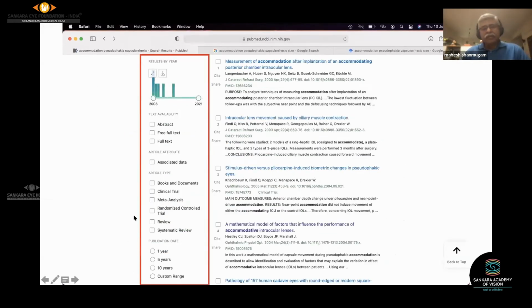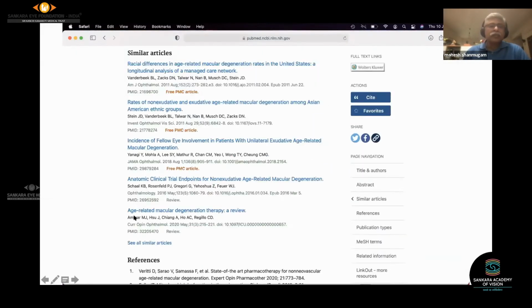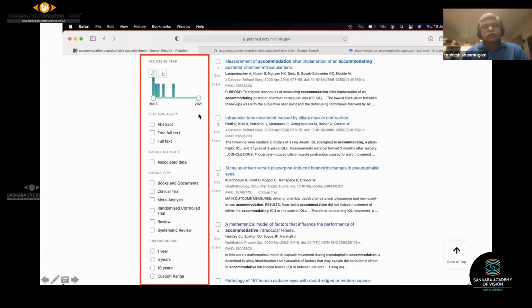And I'm sure all of you are familiar with this particular bar on the side, with which we can refine the way we want to search and spend the least time possible. So here you can set the time. You can set the number of years: the last 5 years, last 10 years, or from time immemorial. As I mentioned, I usually put it as the last 1 year or 2 years. And then you can have free full text, and the way it is displayed, it can be the abstract or full text. And once again, what type of articles we want. You can just click on this, it will display only that particular type of article, which will again refine the way you search.